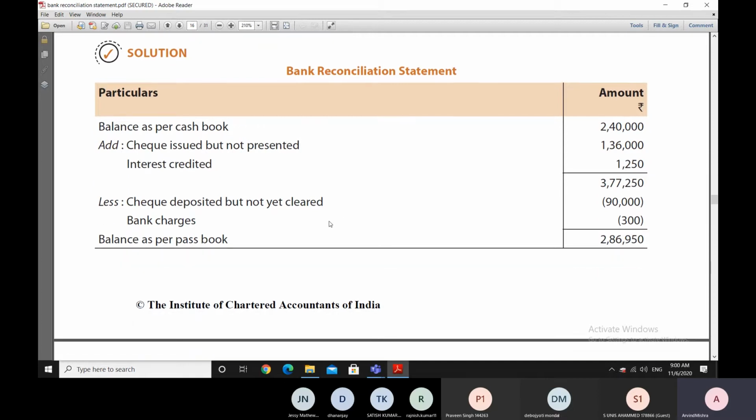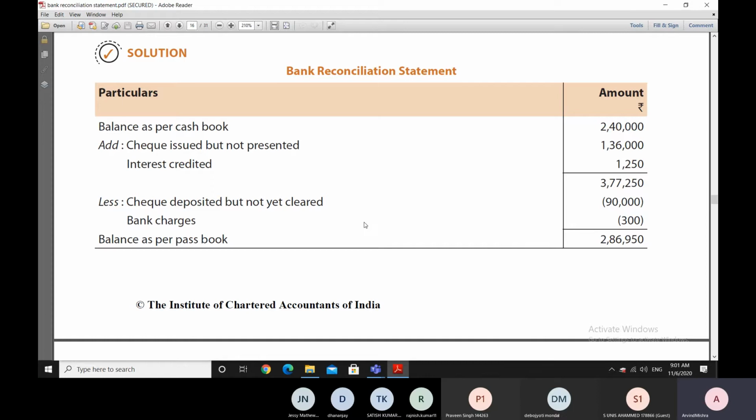After that, we see that there are some checks which are deposited but not yet cleared, which means that these checks have already increased the balance of the cash book, but the bank passbook balance has not increased. So therefore, we reduce the balance of the cash book by 90,000 to go towards the passbook balance.